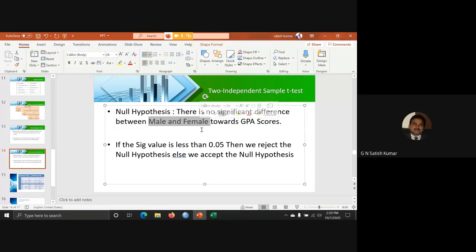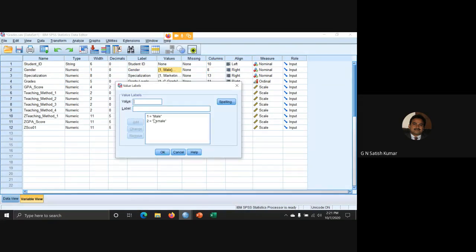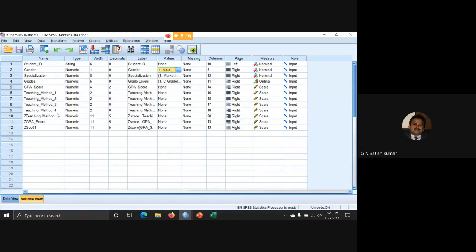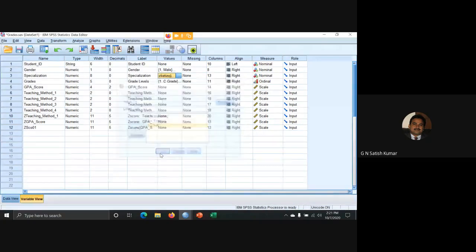Can we go ahead? Sir, where to use the two independent sample t-test and ANOVA? Is there any demarcation? See, here we want to know the difference between male and females towards GPA score. Gender, which is categorical data, has exactly two levels only, male and female. That is why we are using the t-test. For example, you want to know if there is any difference between specialization towards GPA score. Specialization is not two levels, it is three levels. Marketing is one level, finance is the second level, the third level is HR. So when you have more than two levels, we cannot use a t-test. We must use ANOVA.